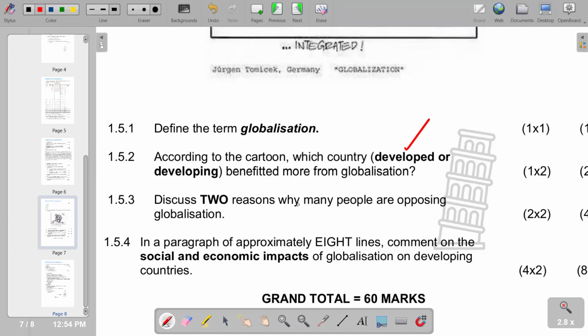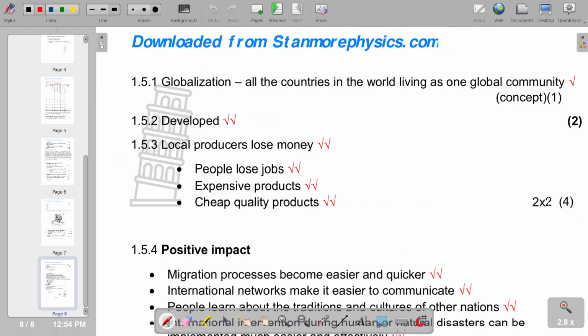Discuss two reasons why many people are opposing globalization. So basically, we are looking at the negatives of globalization. Local producers lose money because people are buying from outside the country. So it means there's no promotion of the local producers.